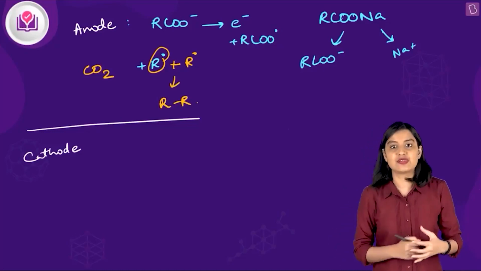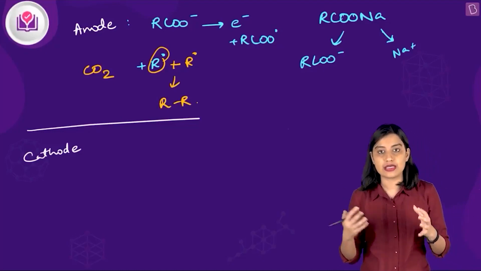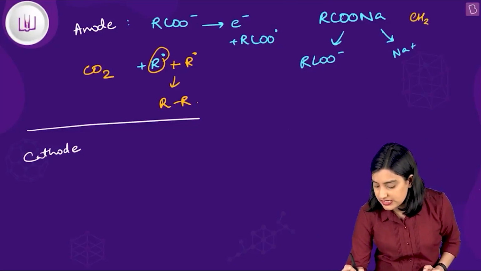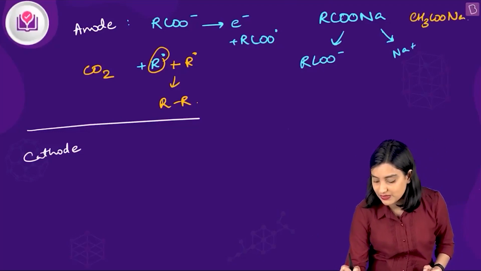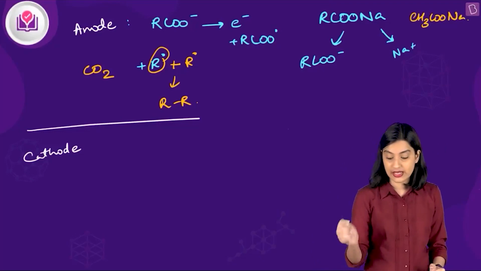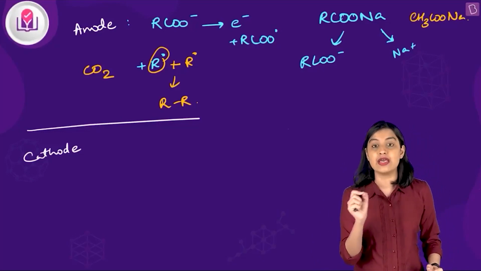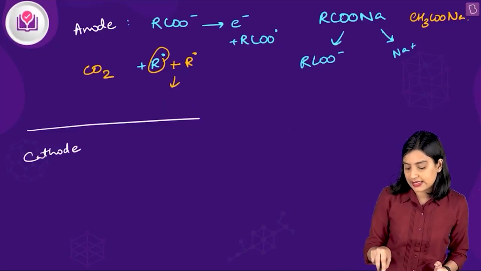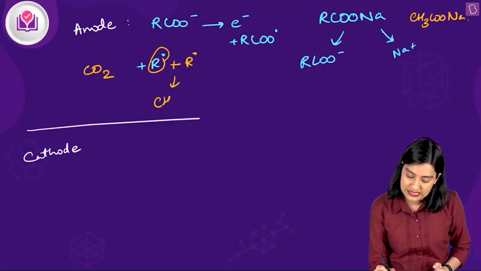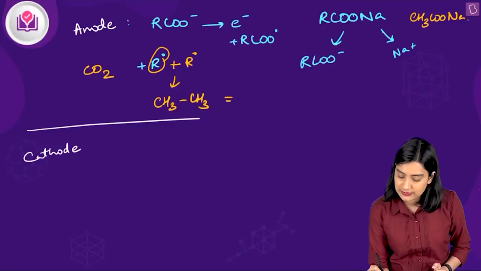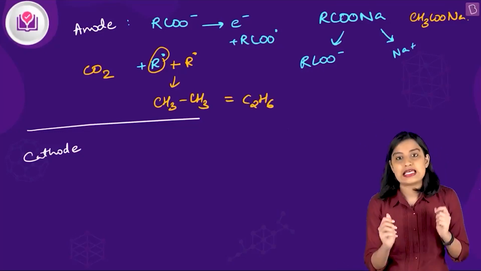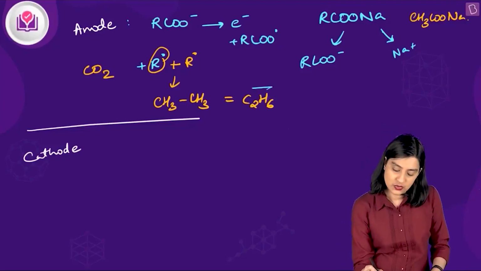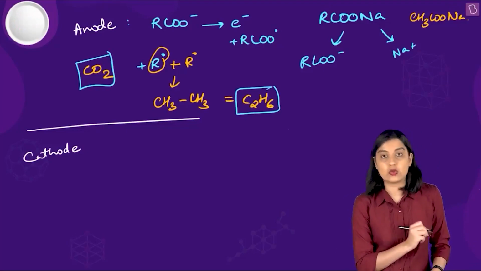Let's put a face to this R. Let's say my R here is a methyl group, so I have CH3COONa as my given salt, which is sodium acetate. My alkyl radical is methyl, so the alkane I get is CH3CH3, that is C2H6, ethane. So at the anode I have received C2H6 gas and CO2 gas.